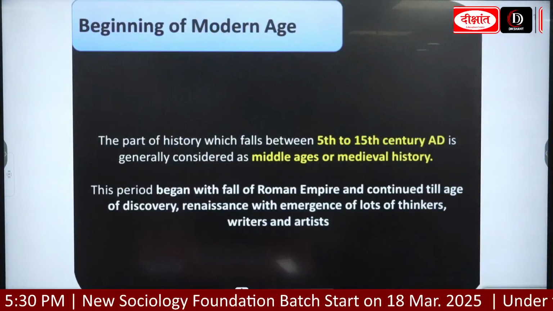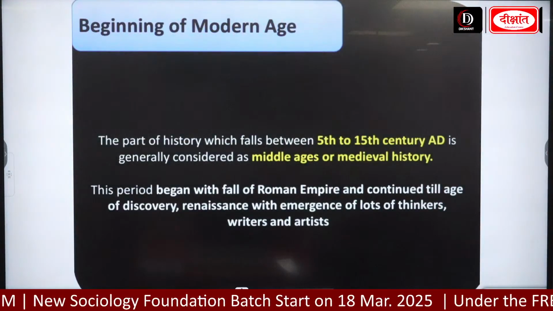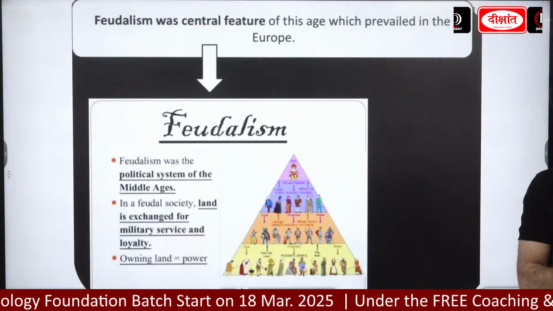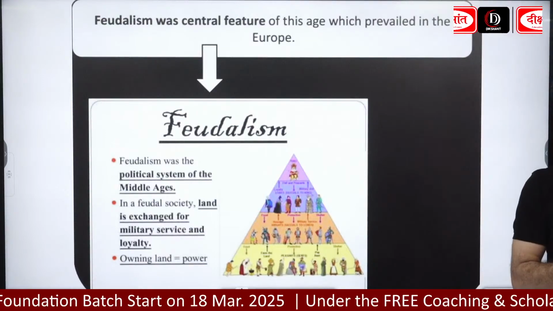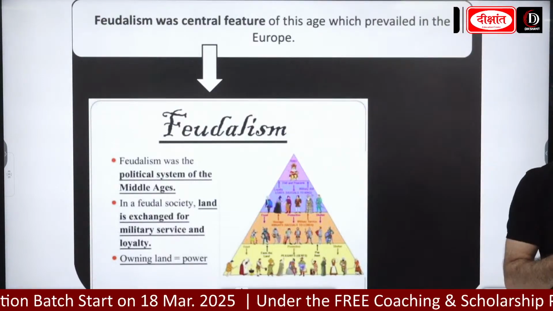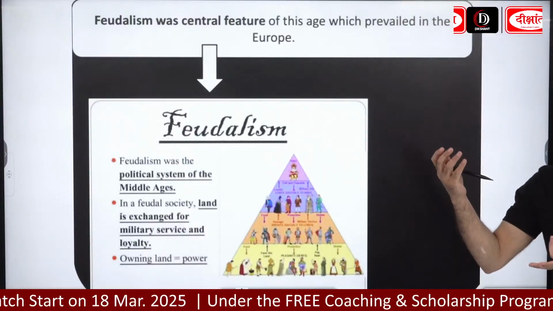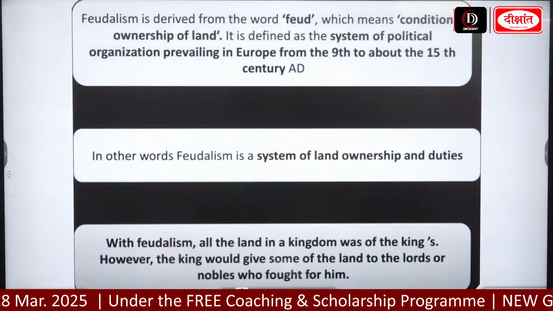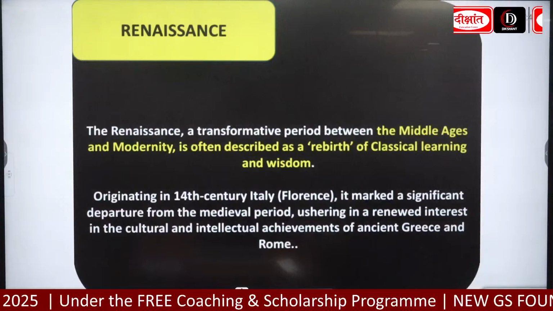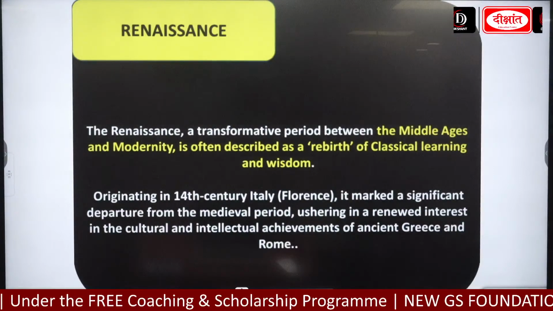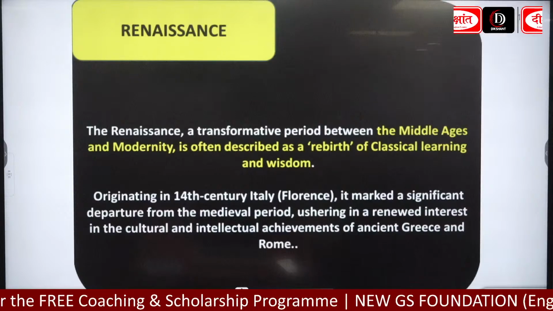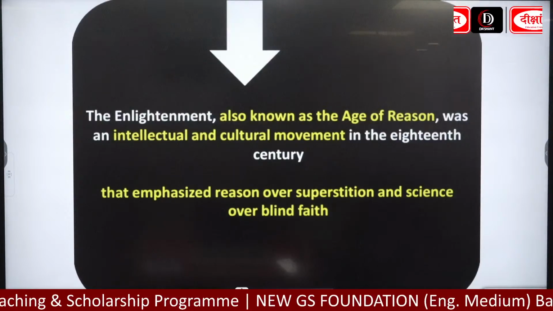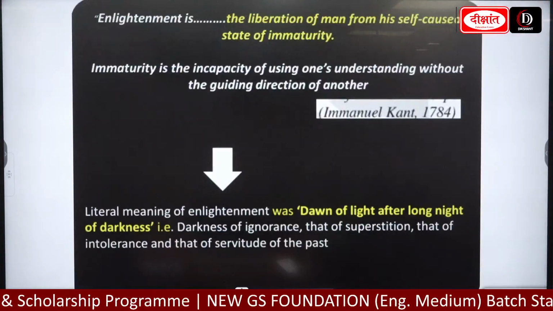Then guys, in this session we have to start with the beginning of the modern age, but before that we have to look at important concepts such as feudalism. First, we will be looking at this particular topic: what is feudalism, we will see the definition, and after that we have to look at the decline of feudalism as well. Apart from that, we have to look at the Renaissance, and then some of the features of the Renaissance, plus what you understand by the Enlightenment, and the features of the Enlightenment.